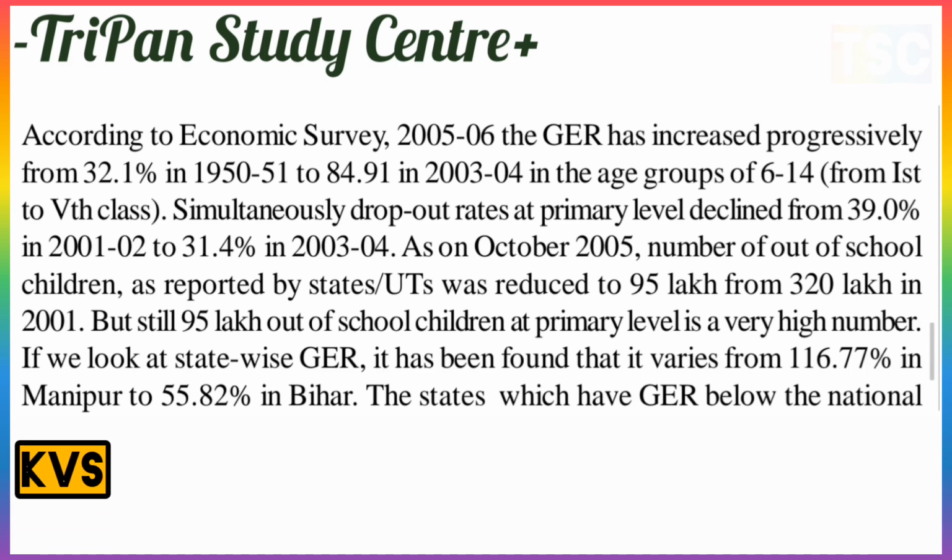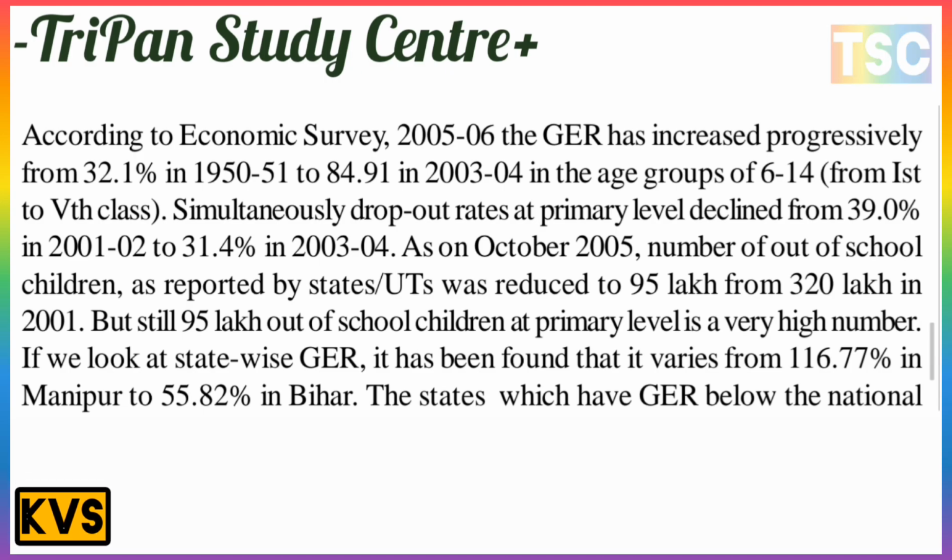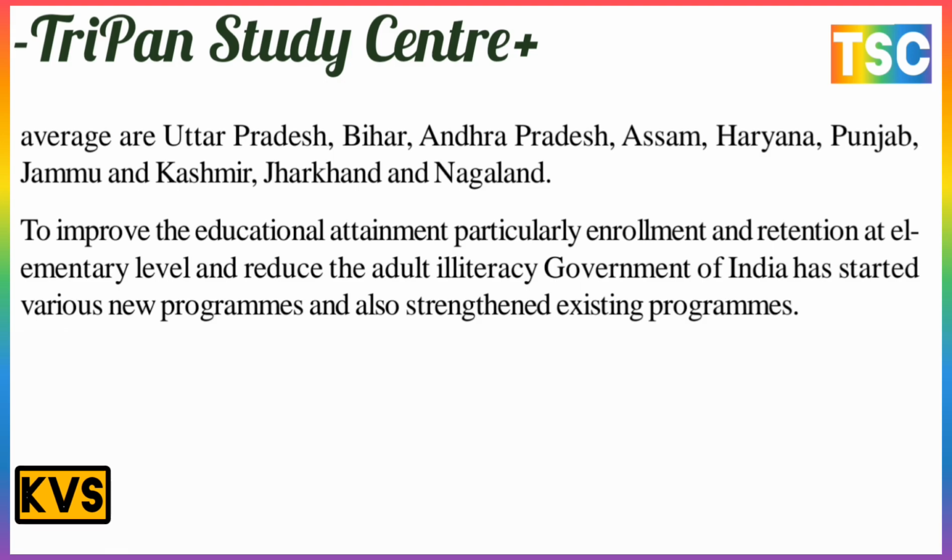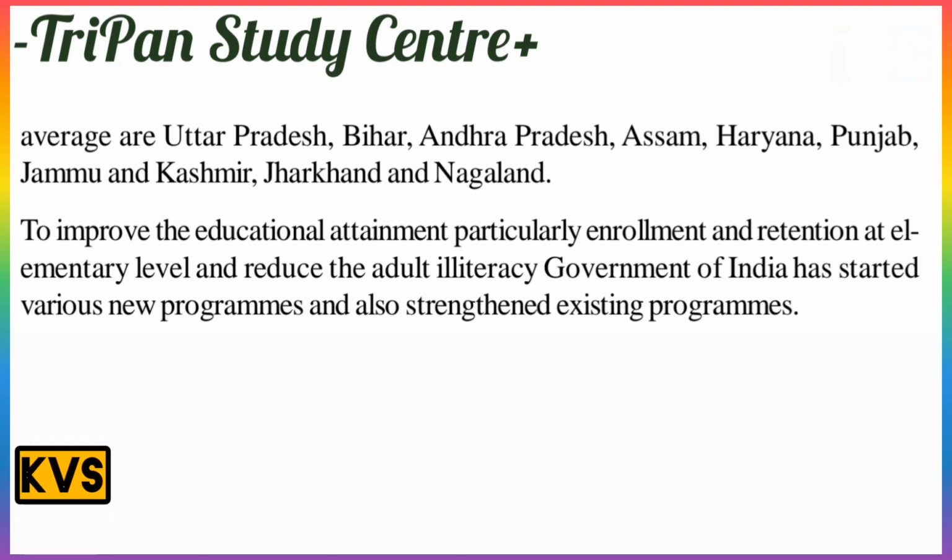If you look at the state-wise GER, it is found that it varies from 116.60% in Manipur to 55.2% in Bihar. The states with a GER below the national average are Uttar Pradesh, Bihar, Andhra Pradesh, Assam, Haryana and Punjab, Jammu and Kashmir, Jharkhand and Nagaland. To improve educational attainment at the elementary level and reduce adult illiteracy, the Government of India has started various new programs and also strengthened existing programs.